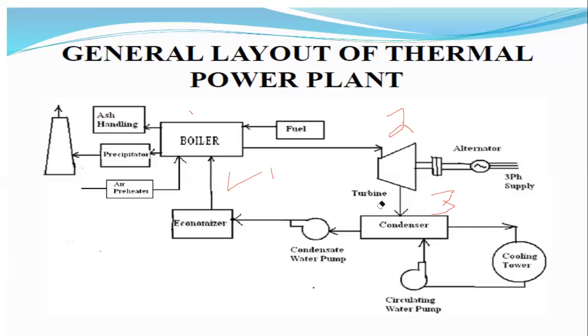Those are all the various components in a thermal power plant. This is the basic layout of a thermal power plant.